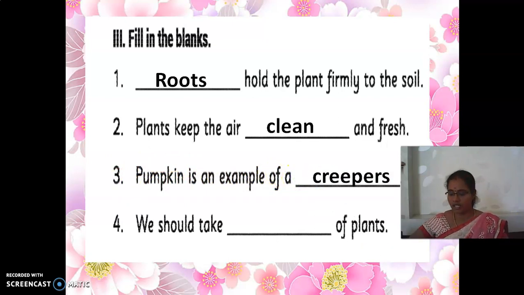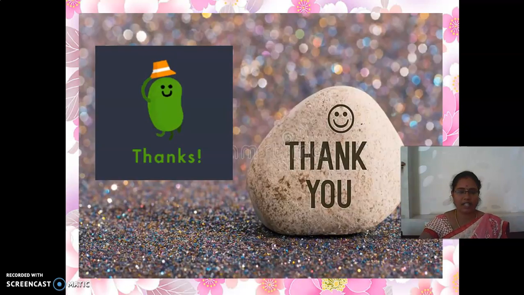Pumpkin is growing at ground level, so we say it is a creeper. We should take dash of plants. What should we take of plants? If you say the sentence, we can know the answer. We should take care of the plants. Yes, very good, my dear children. I hope you have all finished these activities. Until then, we have finished our lesson plans.